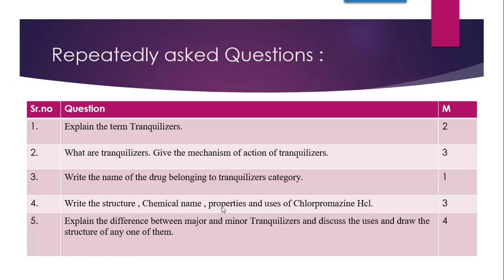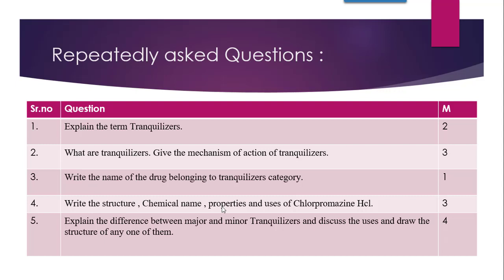Then coming towards the next question, explain the difference between major and minor tranquilizers. You are supposed to explain the difference between both of them: in which conditions major tranquilizers are used, and in which conditions minor tranquilizers are used. They are known by some other names also, and you can write down their examples.